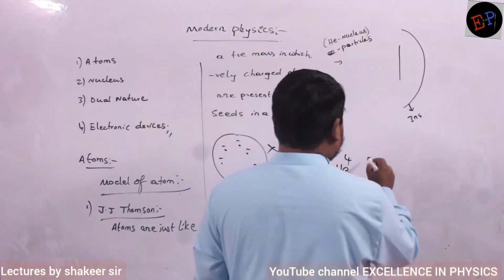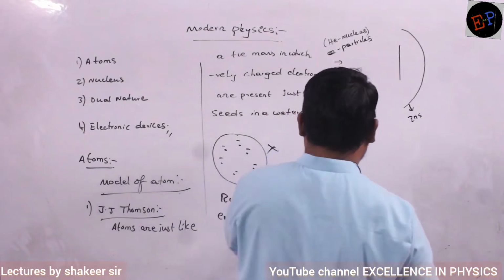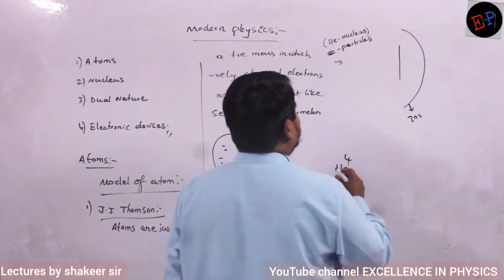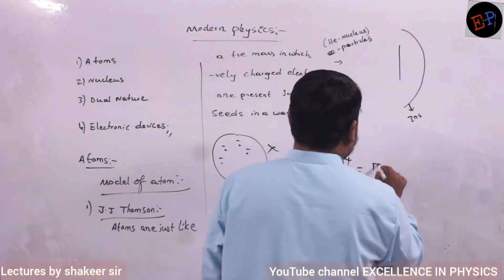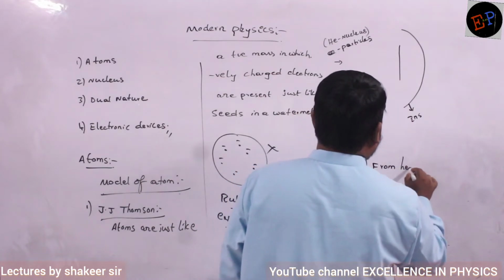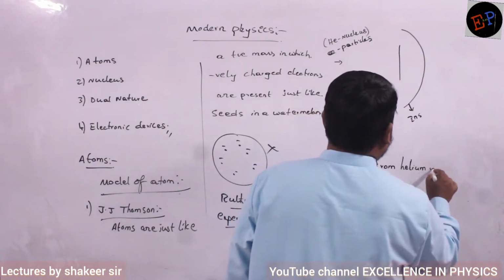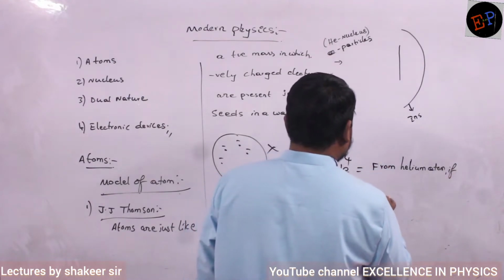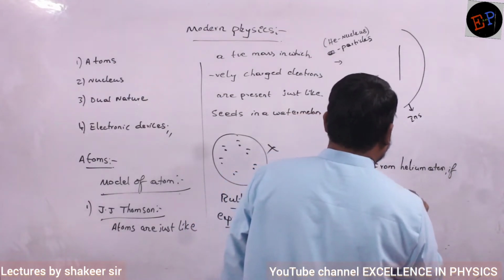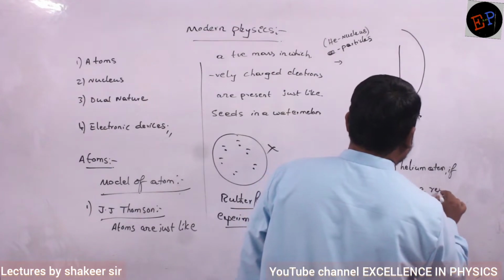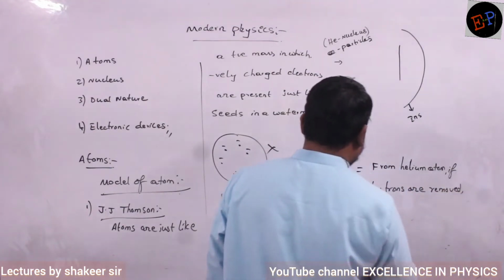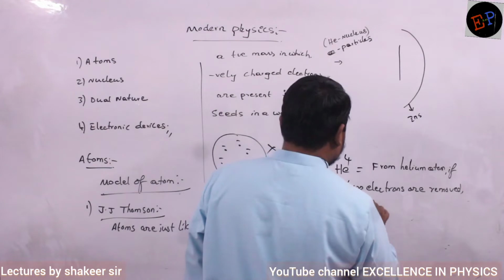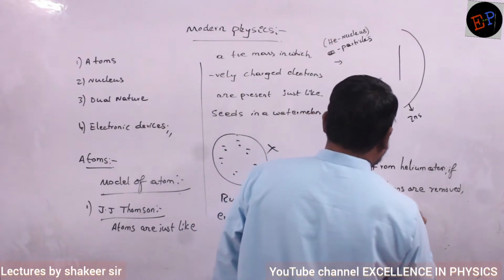So what is the first note point we have to write now? First of all we will write what an alpha particle is. We have already written it. From a helium atom, if two electrons are removed, then it is an alpha particle.